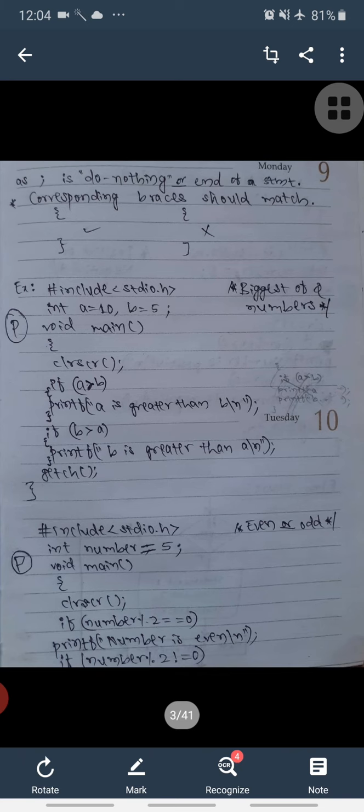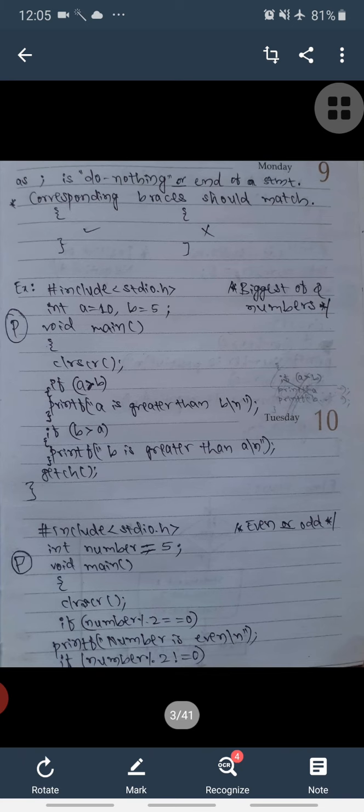Okay, so the best example for the if statement is the program to find the biggest of two numbers: hash include stdio.h, int a is equal to 10, b is equal to 5. So open the main function, then if a is greater than b, of course the condition is true here because the a value is 10 and the b value is 5. If this condition is true, control will enter inside the if statement. Inside the if statement there is only one printf statement, that is a is greater than b. Since there is only one statement, these open brace and close brace can be removed, or if you want to use them, you can use them.